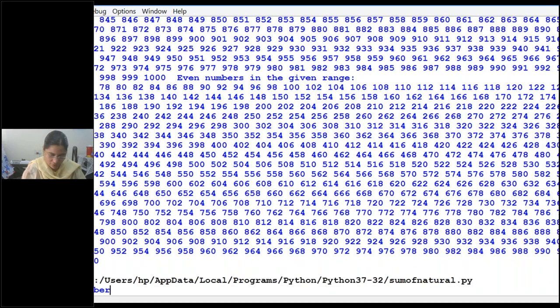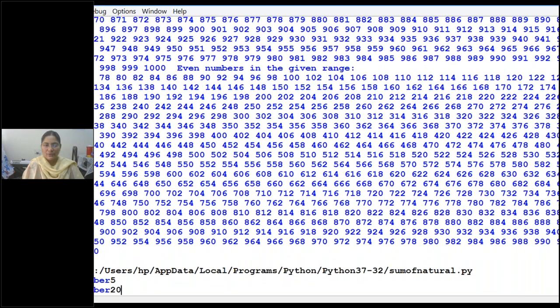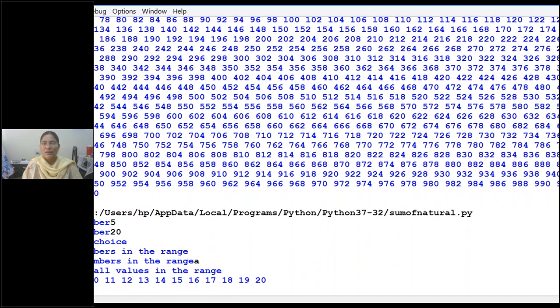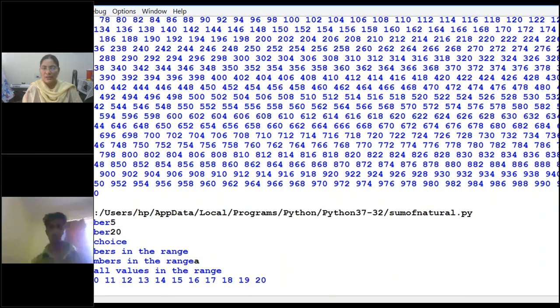So enter a number. What is the starting number? 5 to 20, a small number I'm giving. Okay, so 5 to 20. What is your choice? Previously, all the functions we had written were executed automatically. We don't want that. We want it based on our choice. See, A is all the numbers in the range, all the numbers that belong to the range.